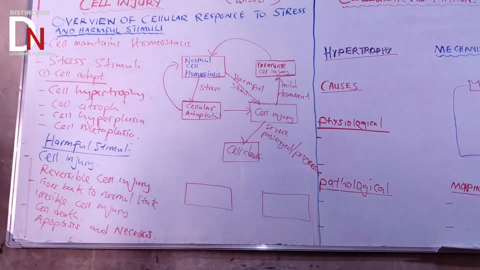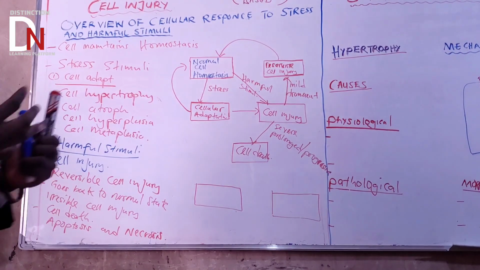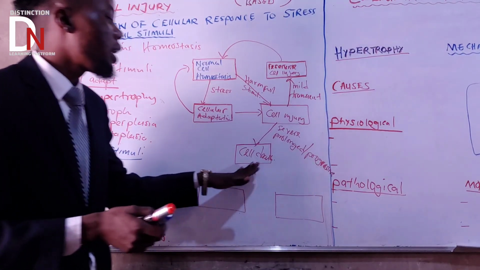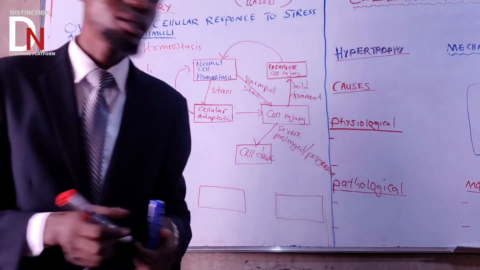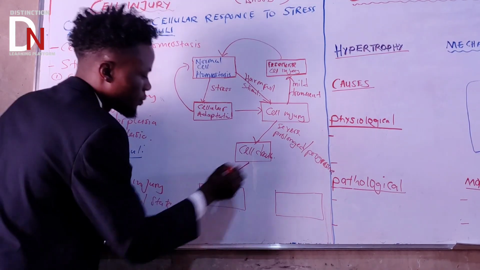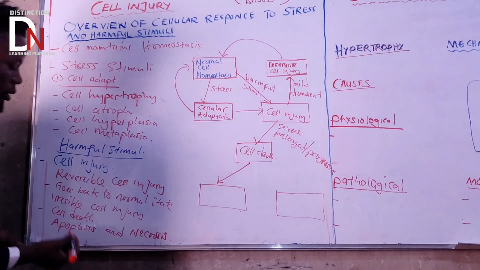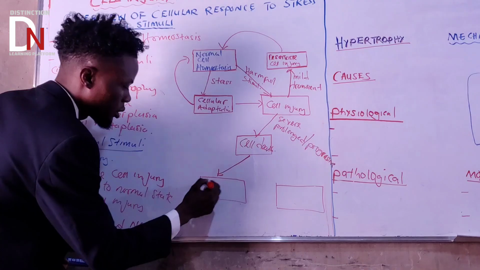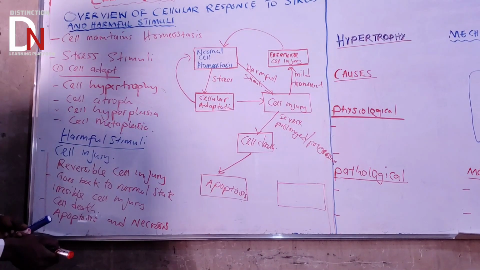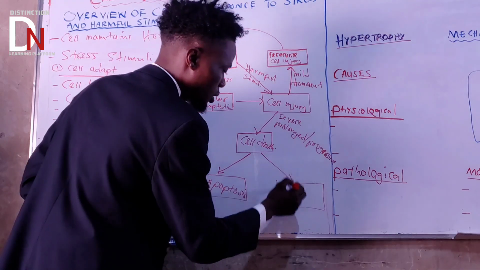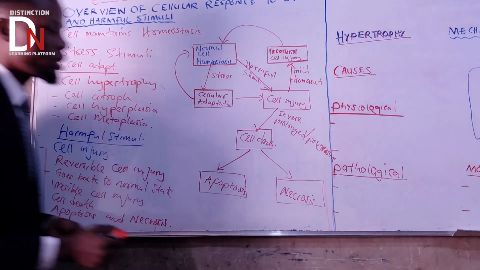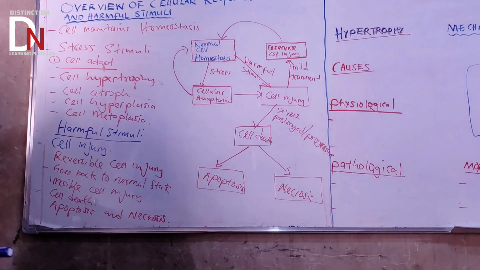So if the harmful stimuli is severe, prolonged, and progressive, then it can lead to cell death. How many types of cell death did we talk about? We said there are two: apoptosis, and also necrosis, which we talked about when we started talking about cell death.